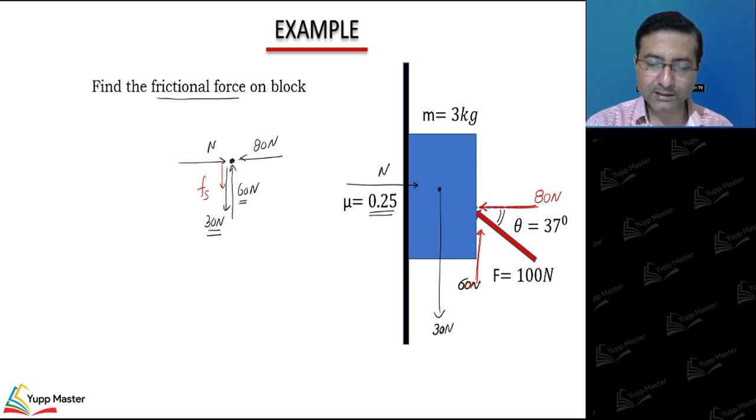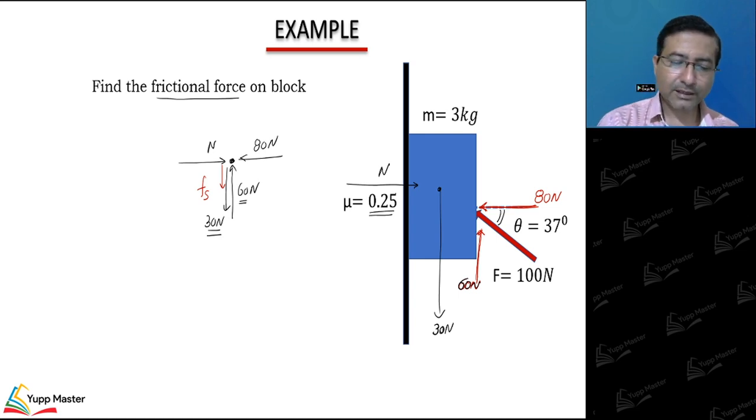I don't know whether it is static or kinetic. Okay, so I'll assume it to be static and I'll see the requirement whether it can keep the block at rest or not. So we are getting N is equal to 80, and we are getting Fs, because it is static, block is having tendency only, not actually sliding. Fs plus 30 is equal to 60.